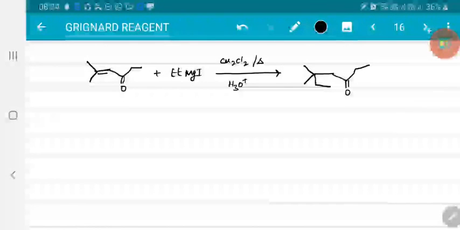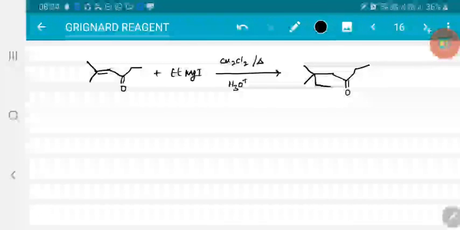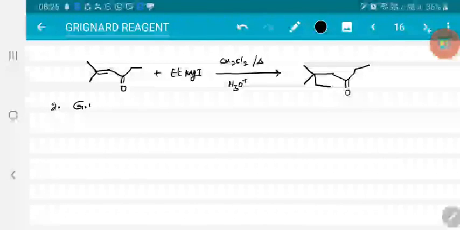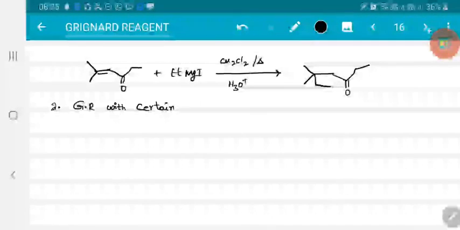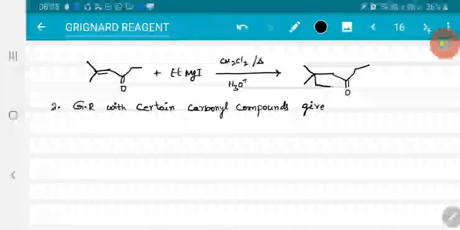Right. So let me take another case showing abnormal products with carbonyl compounds. Grignard reagent with certain carbonyl compounds gives abnormal products.